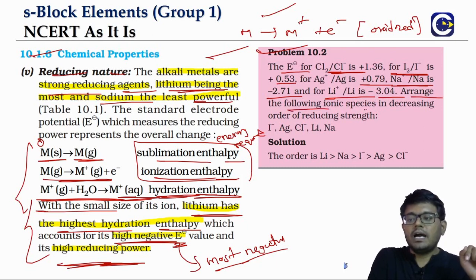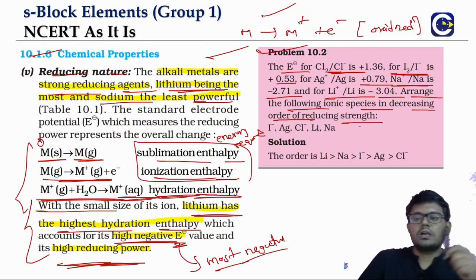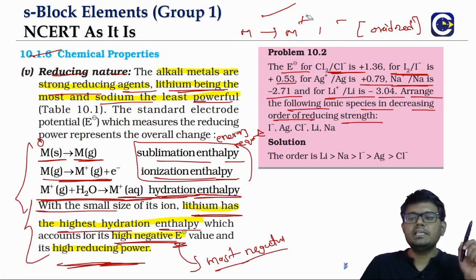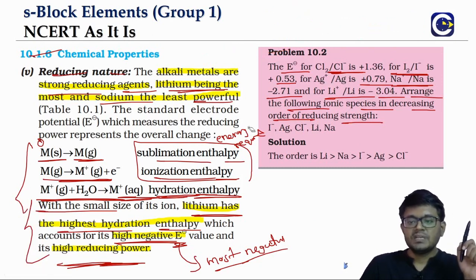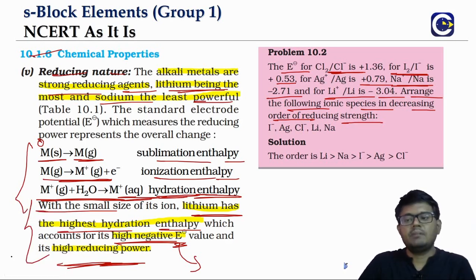Arrange the following ionic species in the decreasing order of the reducing strength. How do we do it? Remember, we just discussed this. We have to arrange them the way they come in that reduction table.